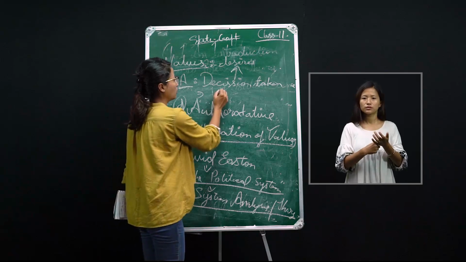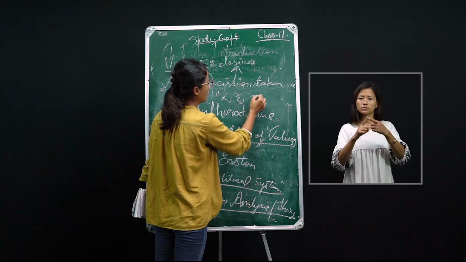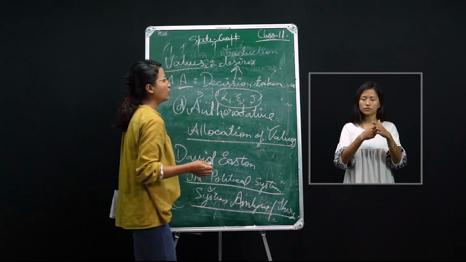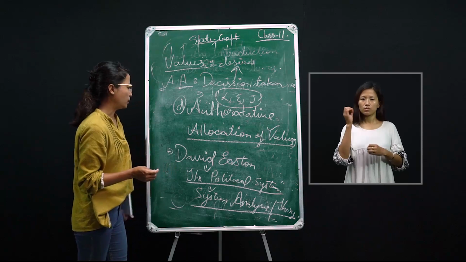And those who take the decisions are the legislature, the executive and the judiciary. The role of the decision maker will be these three organs of the government.